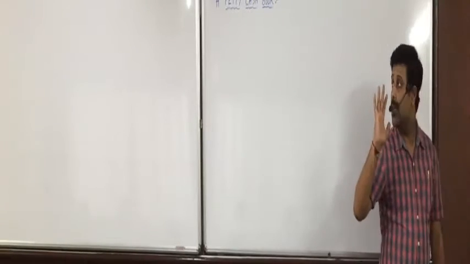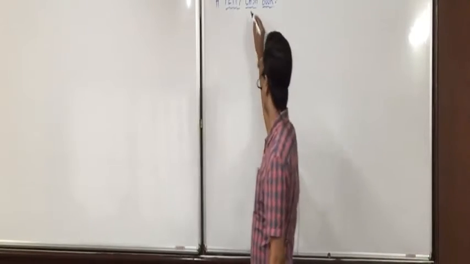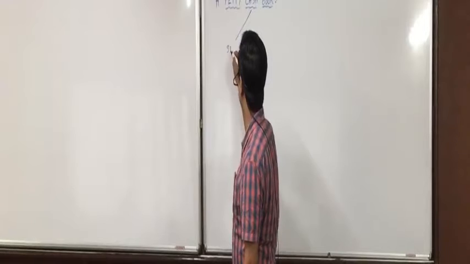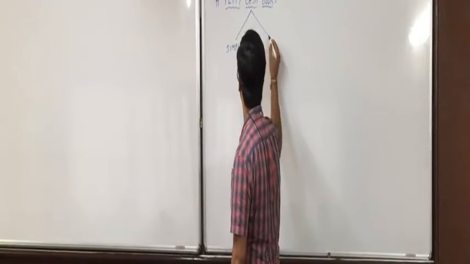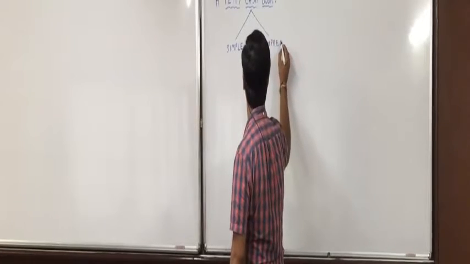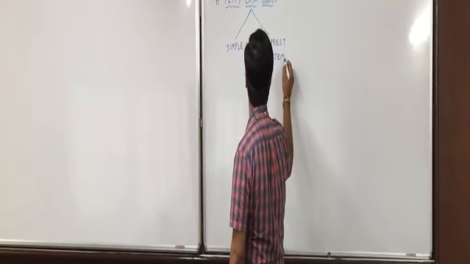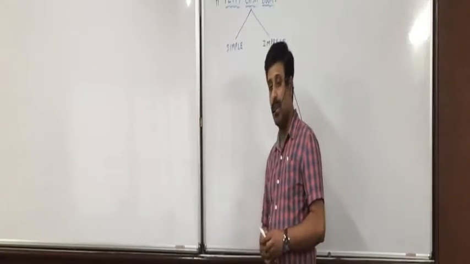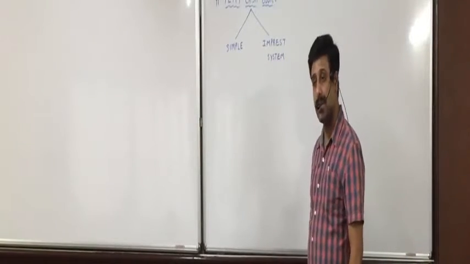Understood that? So there are 2 types of petty cash book which can be maintained. One is called simple petty cash book. The other is called petty cash book under imprest system. Initially, we'll do the simple petty cash book. After that, I'll explain the concept of imprest system.